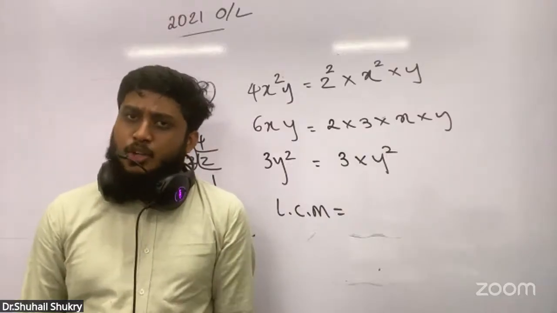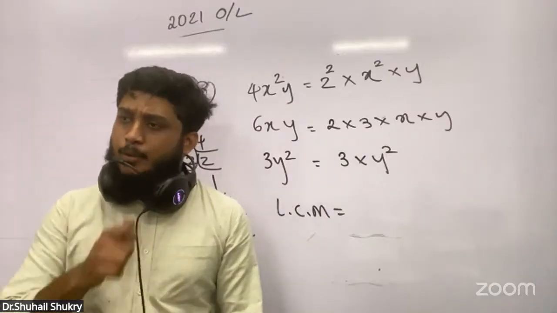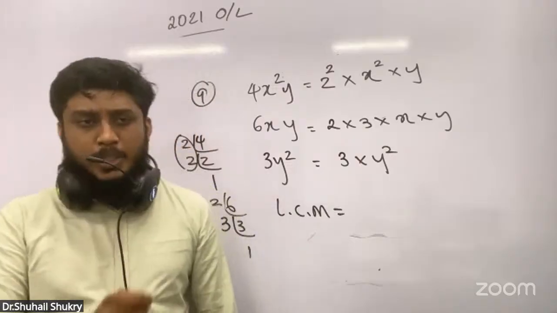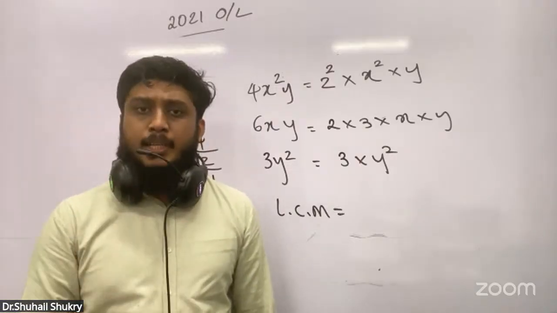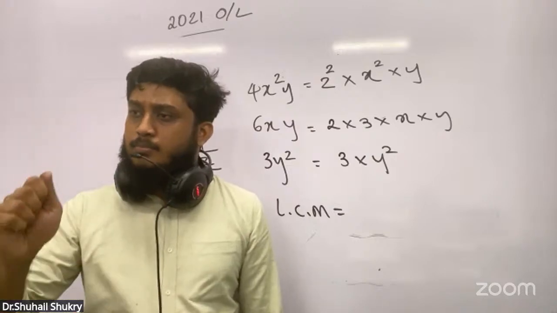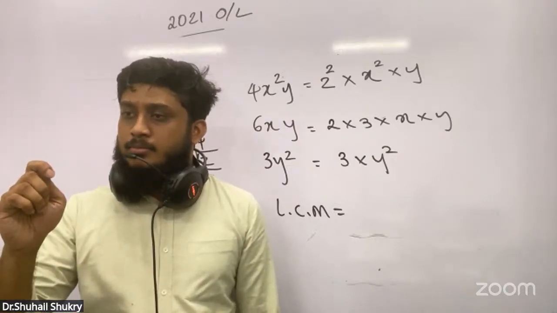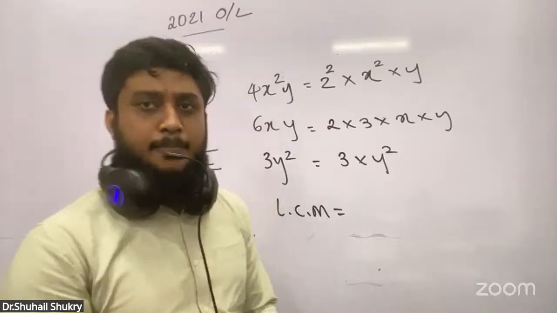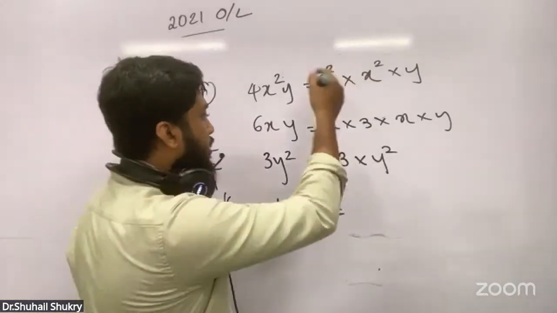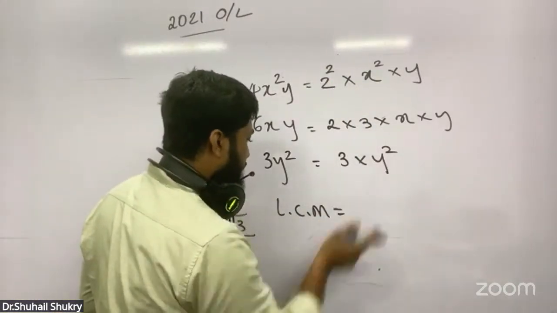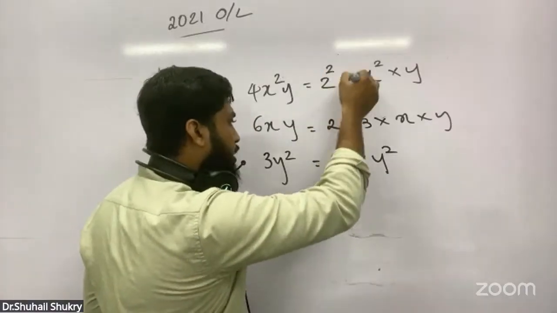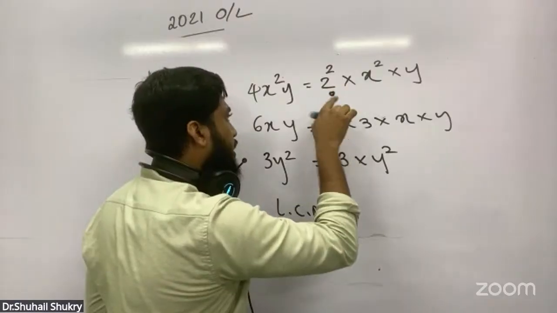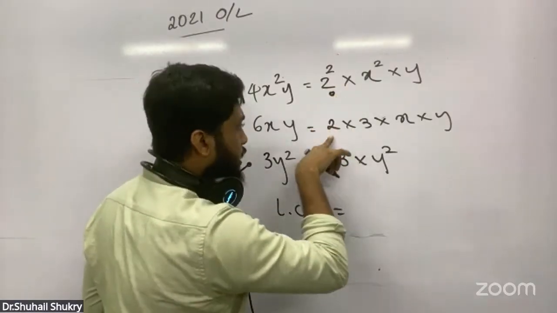What is Legends' Common Multiple? We have to take one person from each family, and then put them in for the meeting. So here I have to take one person from each family. Now see the 2's family: 2 squared is there, 2 is there.